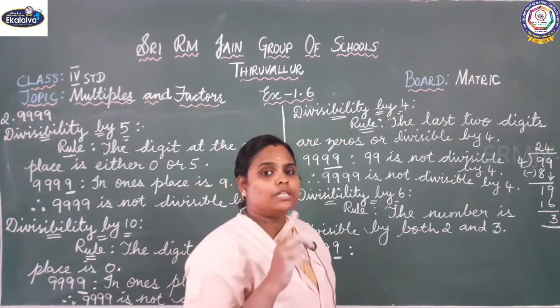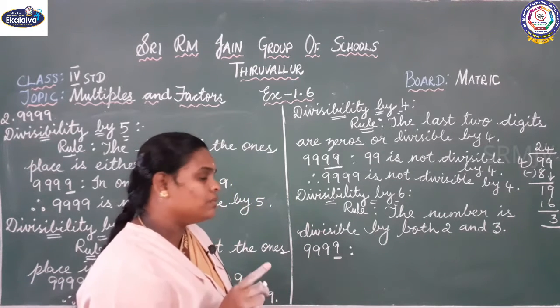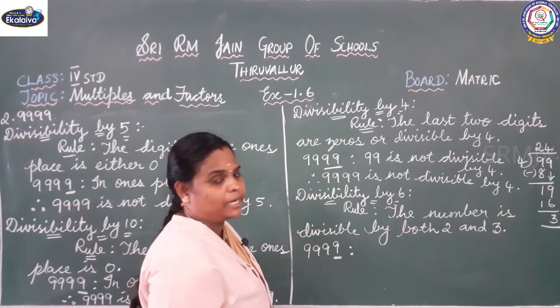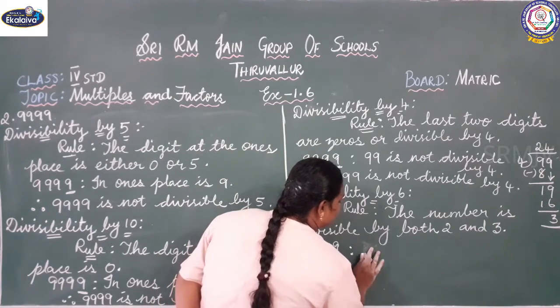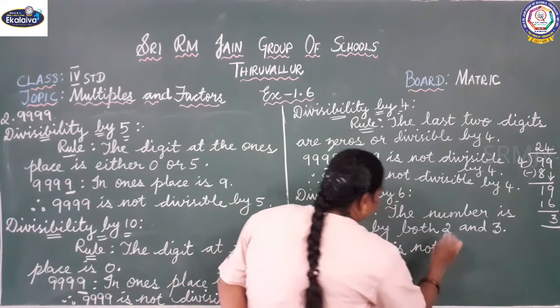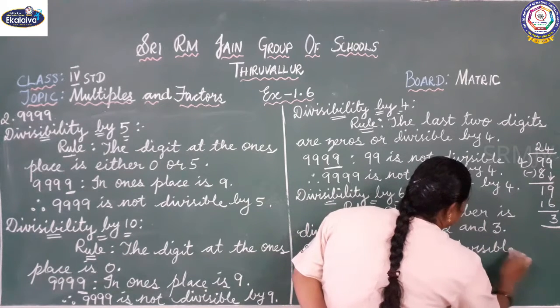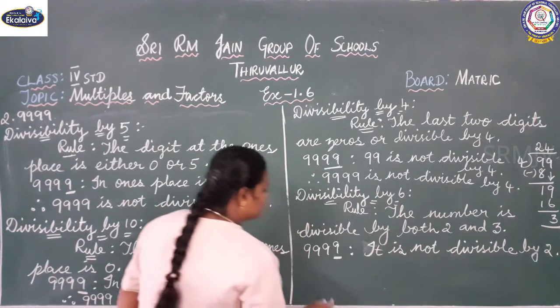If the digit at the ones place is 0, 2, 4, 6 or 8, then we can say it is divisible by 2. But here in ones place it is 9. So 9999 is not divisible by 2. Why is it not divisible by 2? Because in ones place it is 9. So therefore it is not divisible by 2.